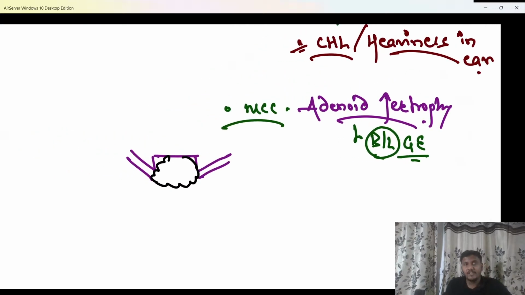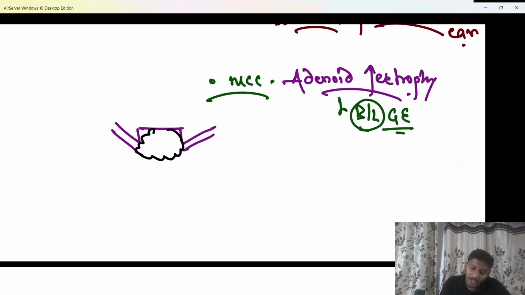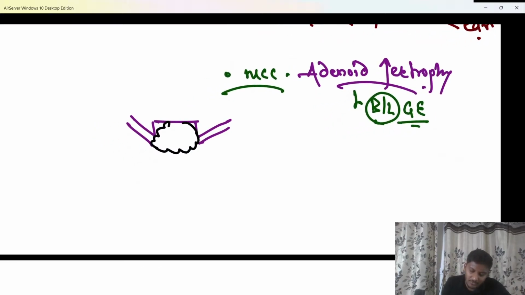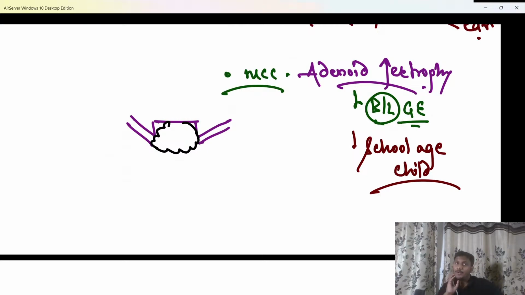Okay, and we know adenoid hypertrophy develops due to recurrent upper respiratory tract infections, and adenoids are only present in children, beta. So adenoid hypertrophy is usually more common in school age children. That's the reason these patients may develop a glue ear, beta, in a school age child. Adenoid hypertrophy may cause a glue ear, but usually in a school age child, beta, not in an adult definitely.